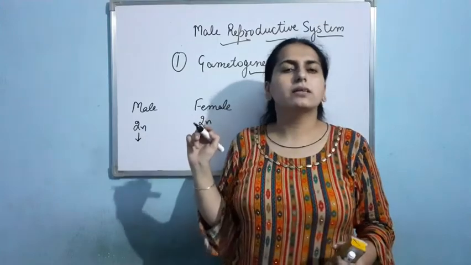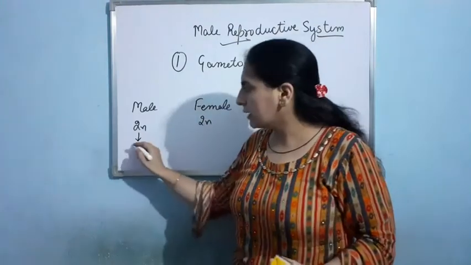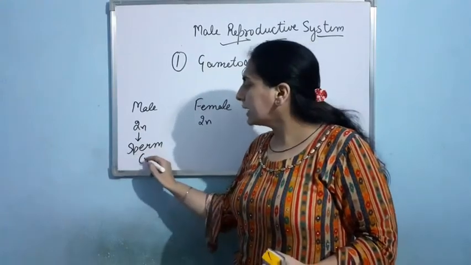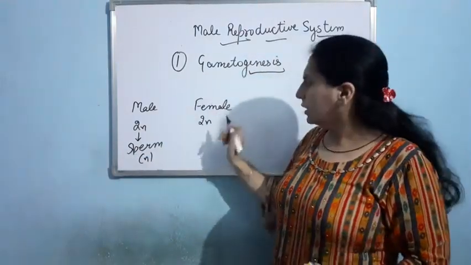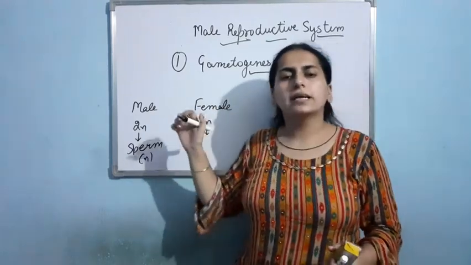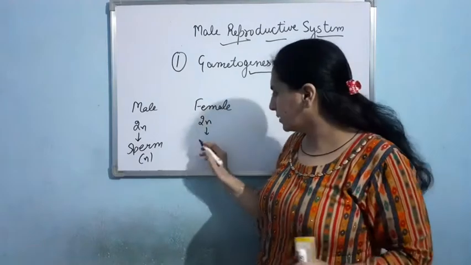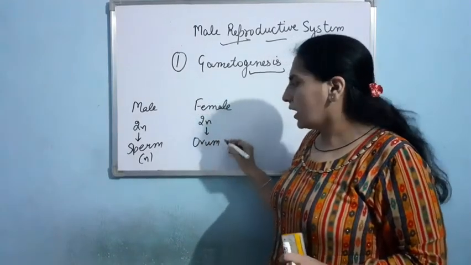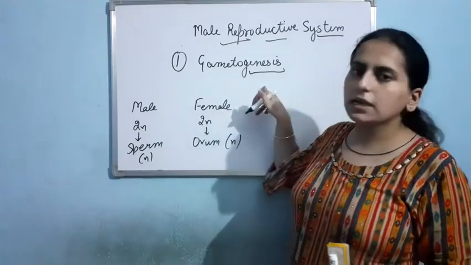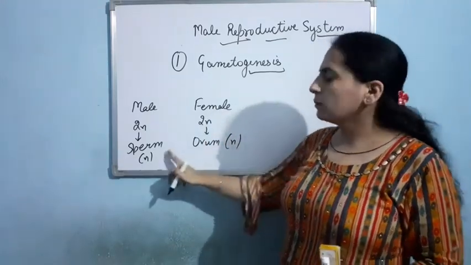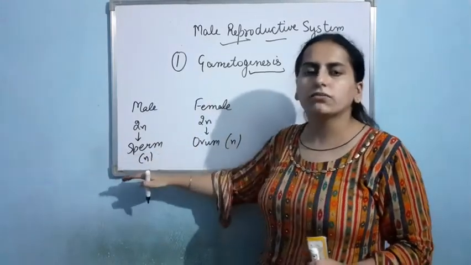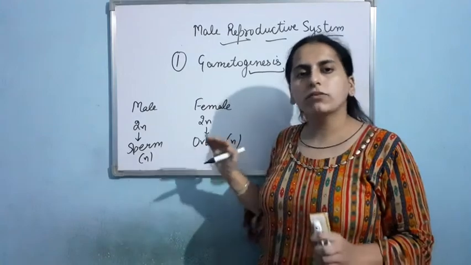Male will result in the formation of sperm. Right? Now this sperm or sperms, they will contain n number of chromosomes, and in the similar way the female will undergo gametogenesis and it results in the formation of ovum. Again it contains n number of chromosomes. Clear? So first step is gametogenesis, the process of formation of gametes, that is sperm in case of male and ovum in case of female.